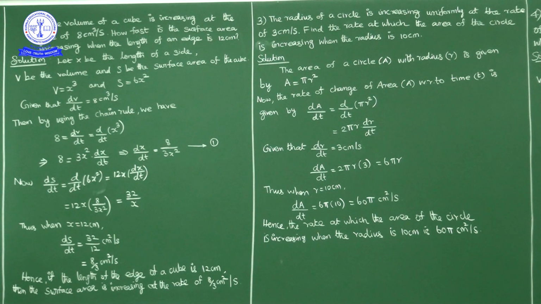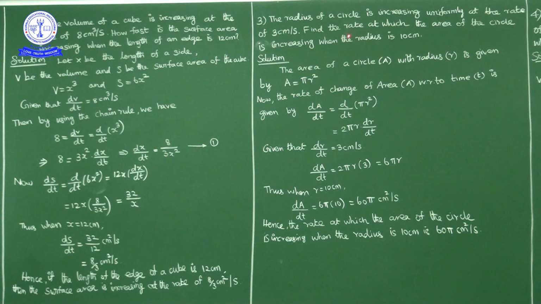Okay, find the rate at which the area of the circle is increasing when the radius is 10 centimeter. Means we have to find dA by dt when r is equal to 10 centimeter. My area of circle formula: the area of a circle is pi r square, where r is the radius of the circle. So A is equal to pi r square.